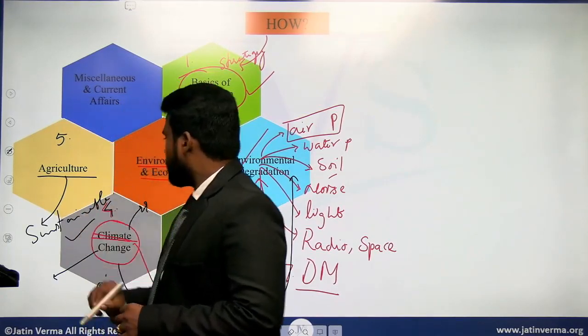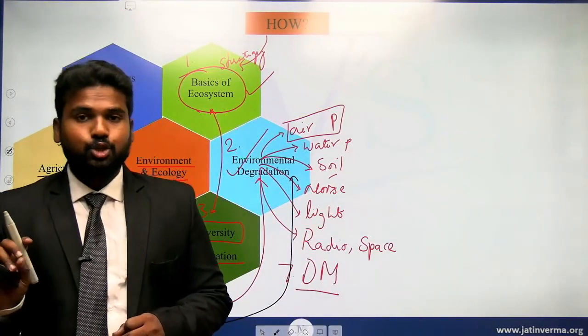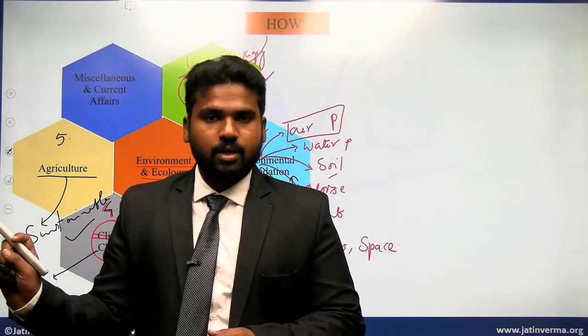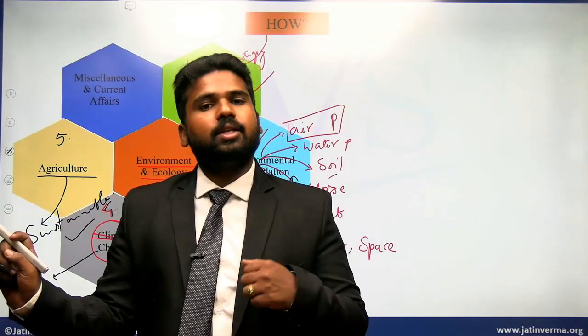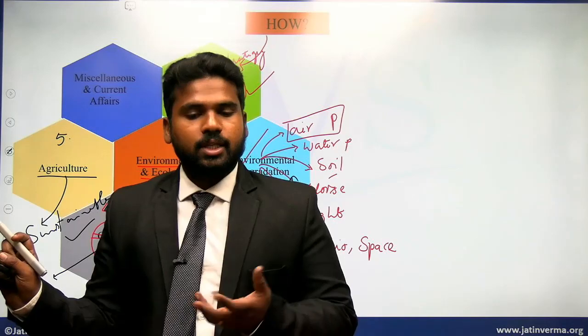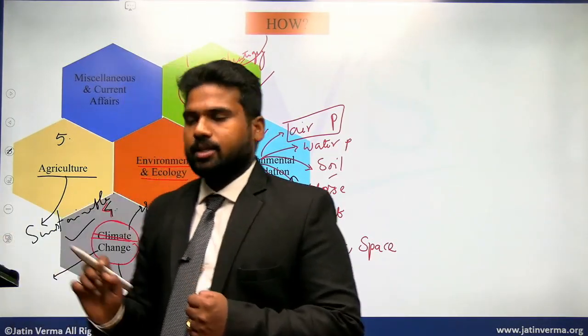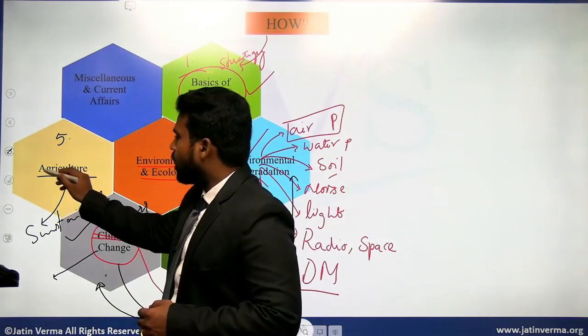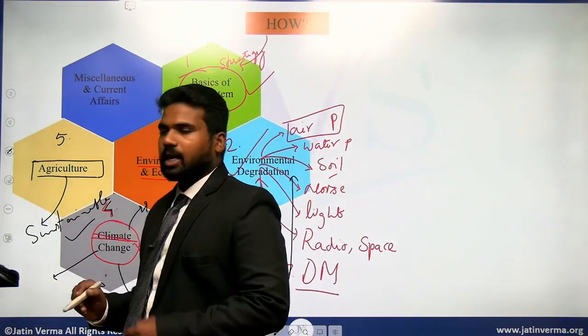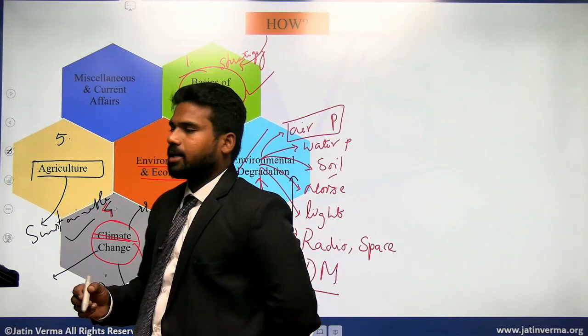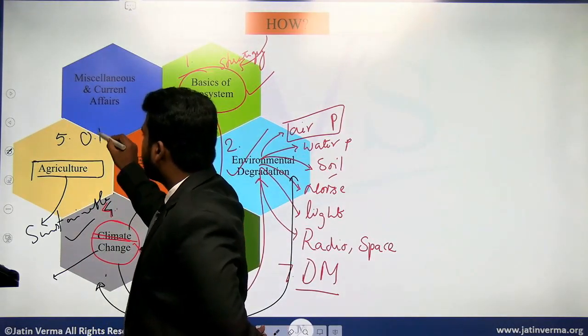For example, you might have heard about the issue of stubble burning, crop residue burning. As a result, there is air pollution, and there is water pollution because of leaching of heavy metals. So all those topics can be covered here, and along with that we will be looking at some methods of agriculture, such as organic farming.